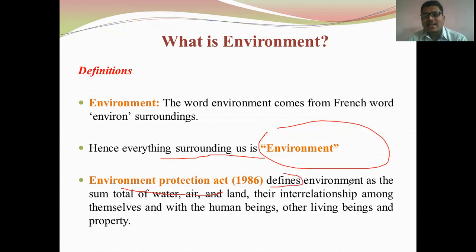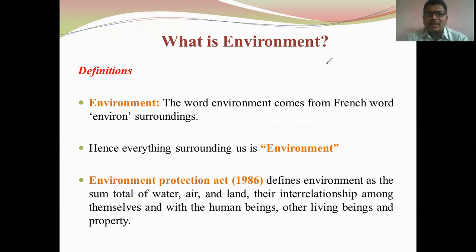It defines environment as the sum total of water, air, and land and their interrelationship among themselves. Sum total means all things are added together. It also includes their relationship with human beings and other living organisms. This is the environment, and we can define it in this way.